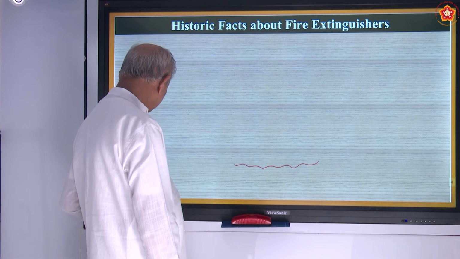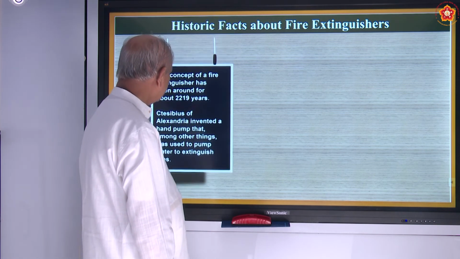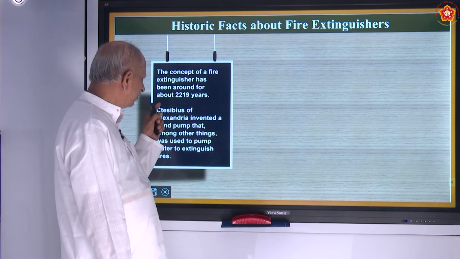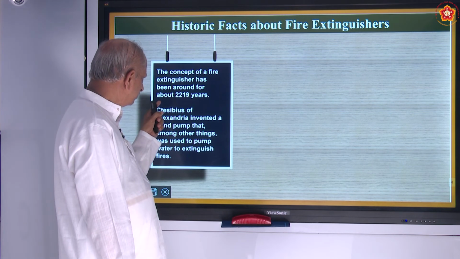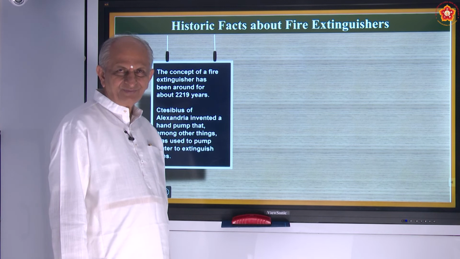Now let us see some historical facts about fire extinguishers. The concept of fire extinguishers has been around for about 2219 years. So old.